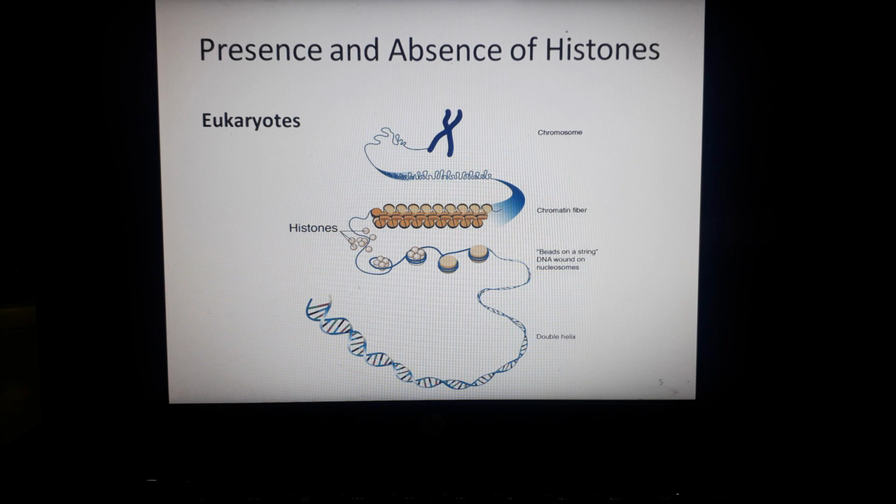Here in the diagram, you can see the structure of histone proteins. These circles are histone proteins, and you can see the DNA strand being coiled around it. This is the way in which the DNA is compacted, being present in the compacted form inside eukaryotes. However, these histone proteins are absent in prokaryotes. We will discuss that in the next slide.